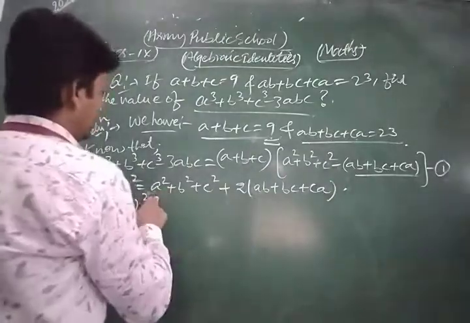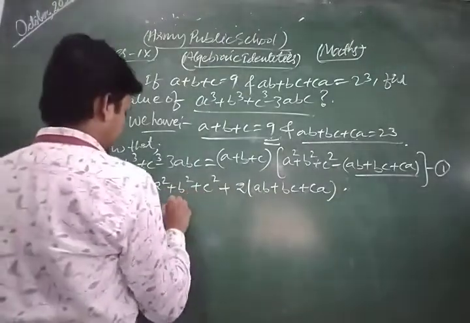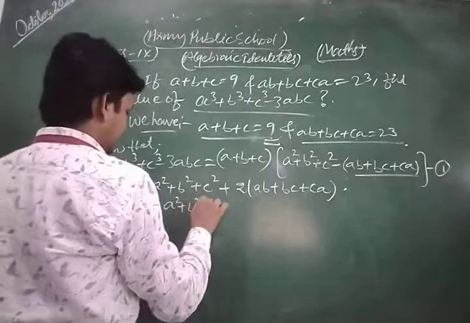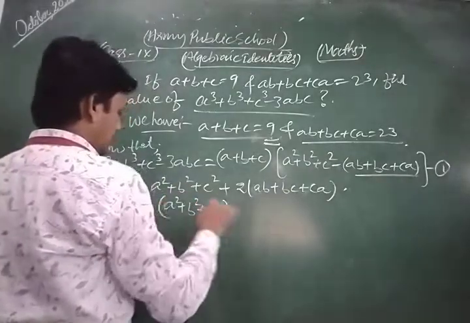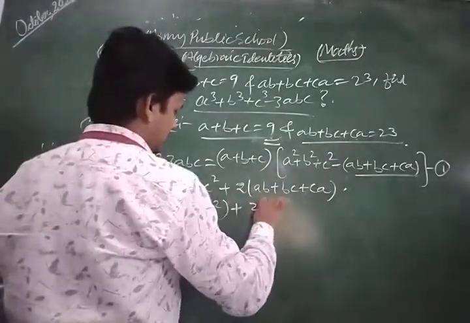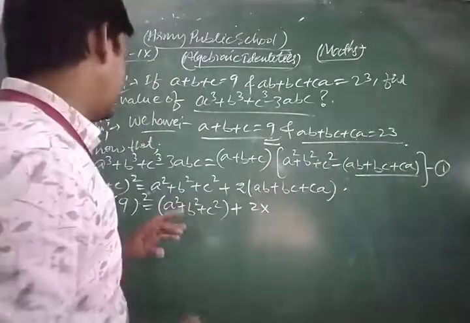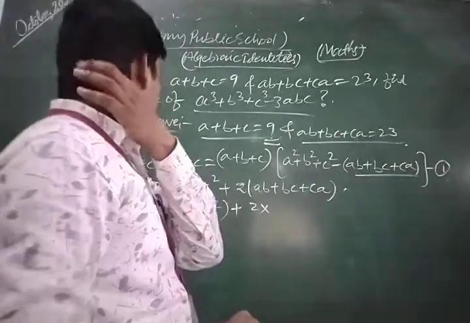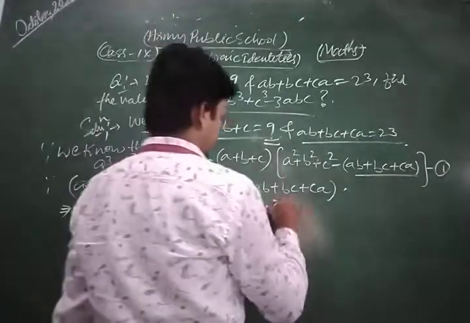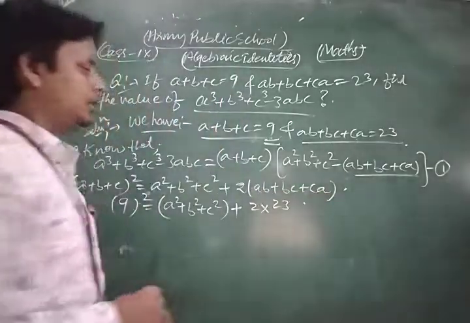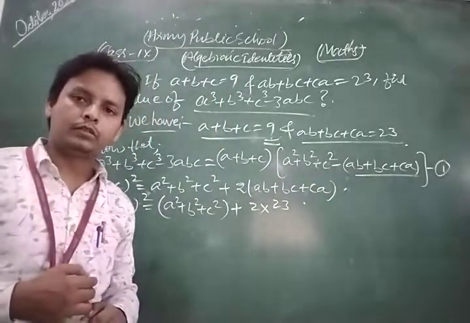The value of a square plus b square plus c square, we write as it is, plus 2 into the value of ab plus bc plus ca, which is 23.